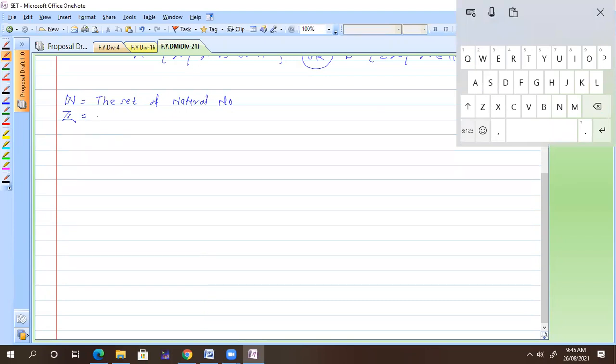No, whole is W. Integers. Okay. The set of integers, sometimes it is called I also. So you might know I for integers, but from now onwards, whenever I talk about Z, Z is nothing but the set of all integers.